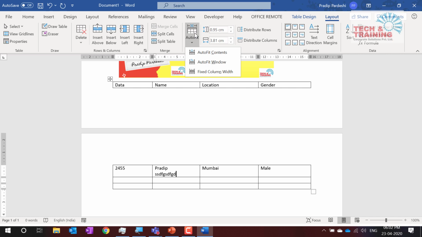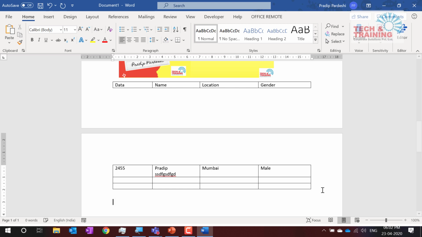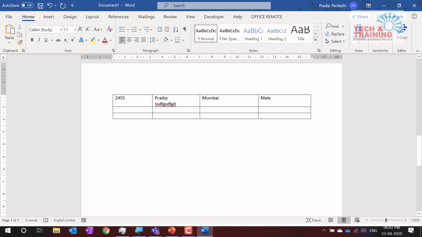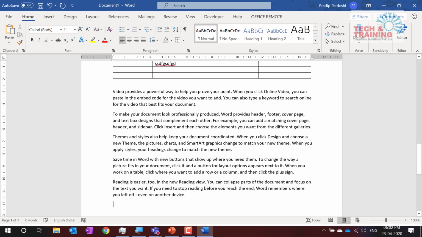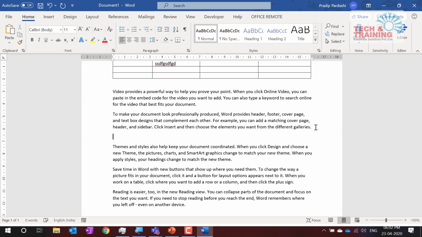Okay, so enough of tables. Now let me go to pictures. A picture is again a very problematic thing which I have experienced, and let's see how we work with pictures now. I go ahead and type the function RAND, and I press Enter once again just to create random text. And see here, I am in the middle of the 2 paragraphs.